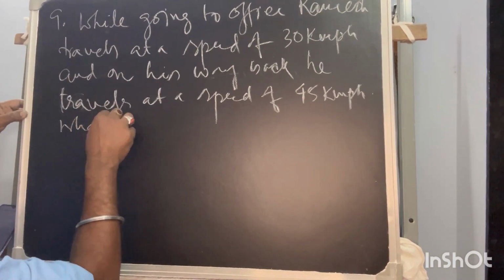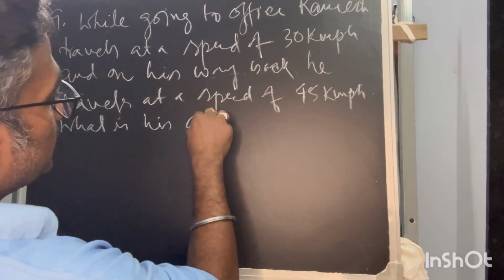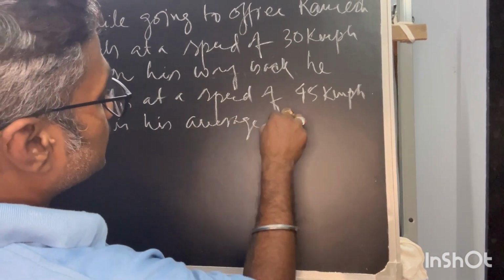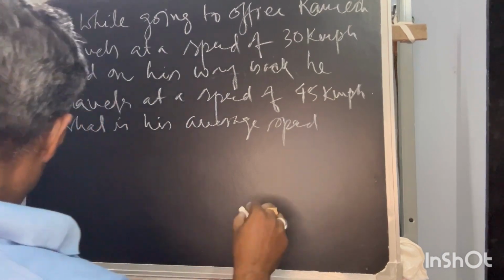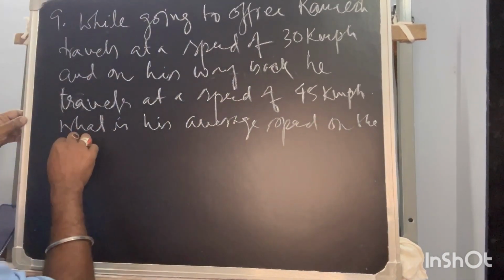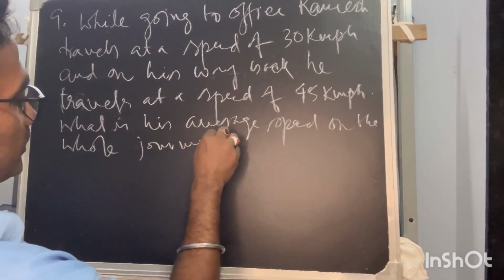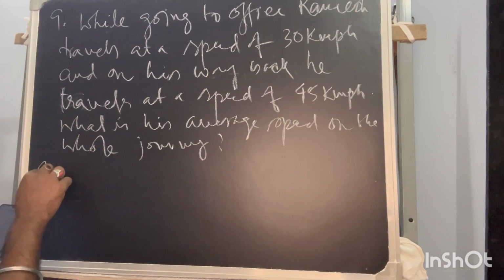What is his average speed on the whole journey? Okay, now